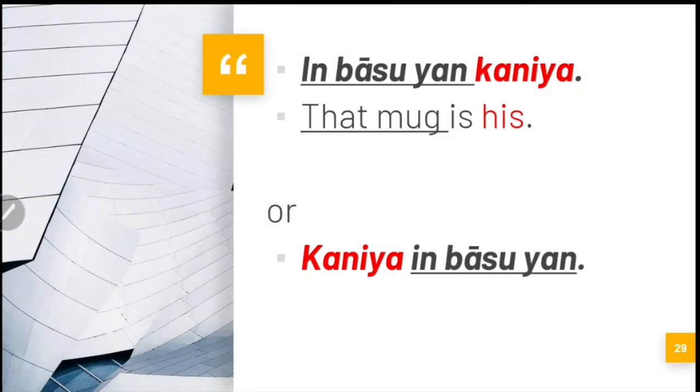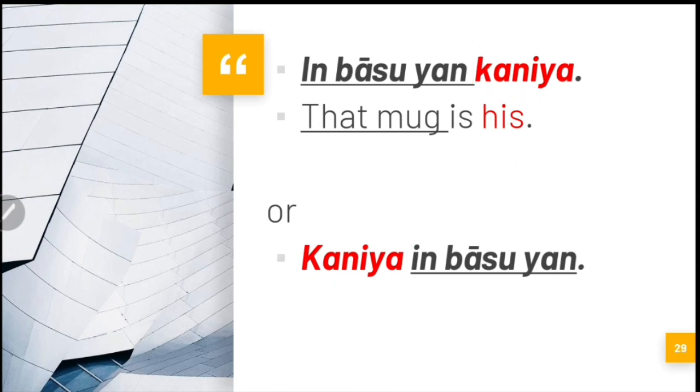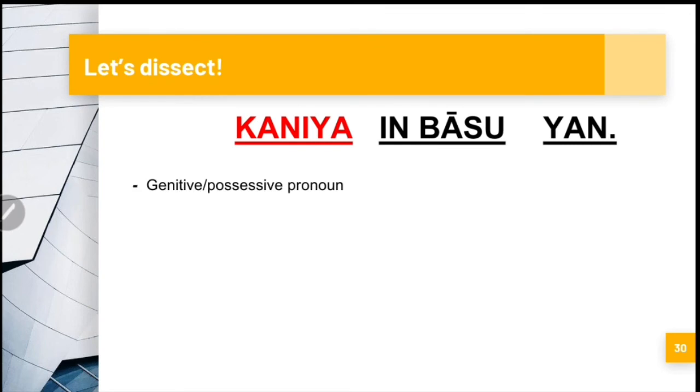So let's dissect this example we have earlier. In baso yan, kaniya. That mug is his. Or we can say, kaniya in baso yan. They mean the same thing. You can easily swap them. Okay? So again, kaniya is a genitive possessive pronoun, which is a singular third person pronoun. It means his or hers.